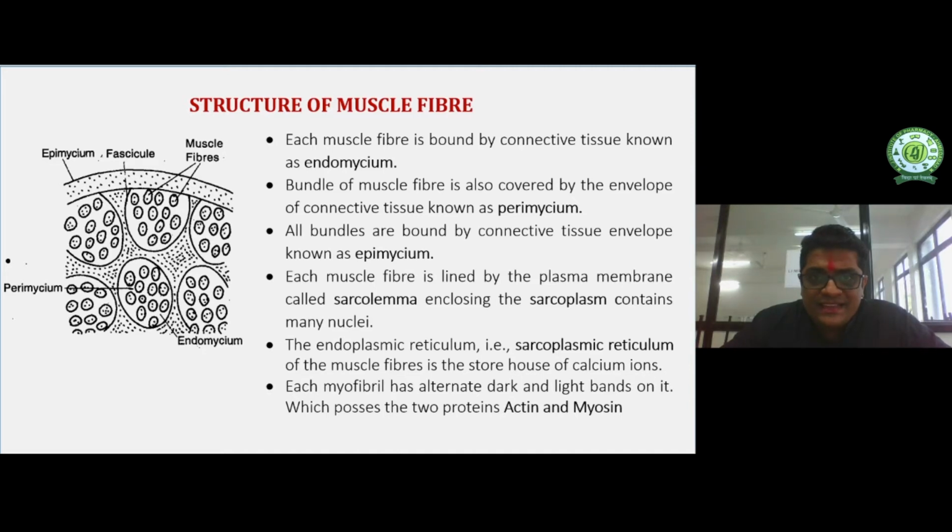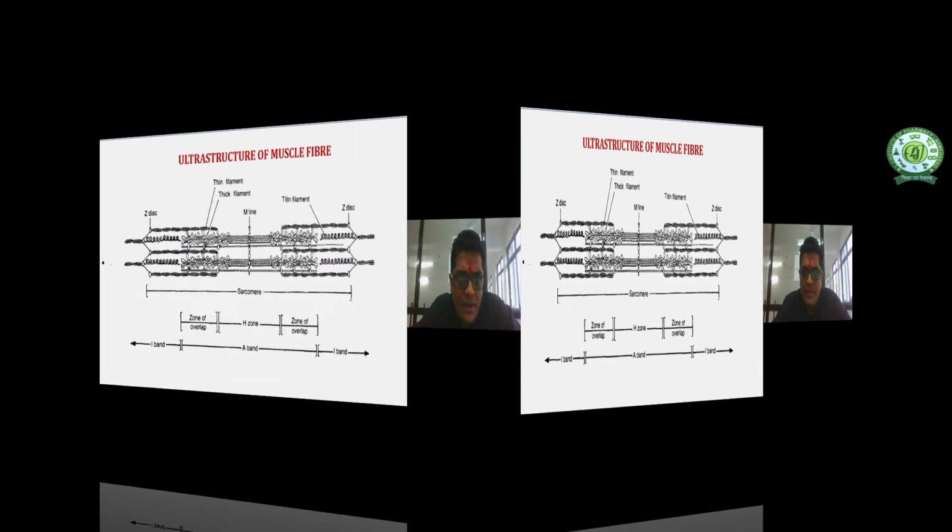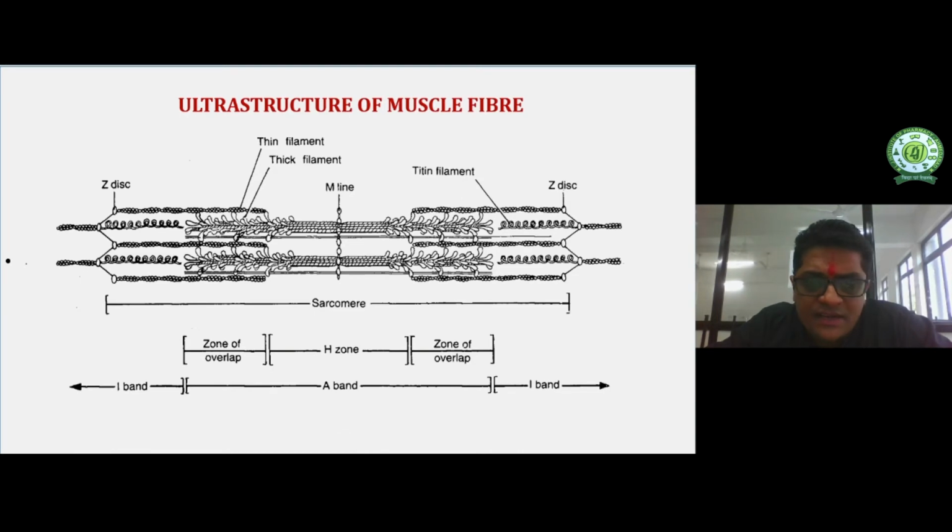Also, these muscle fibers possess light and dark bands, and they are made up of actin and myosin filaments. Now we will discuss the ultrastructure of the skeletal muscle. The ultrastructure possesses thin fiber, thick fiber, and the I band.